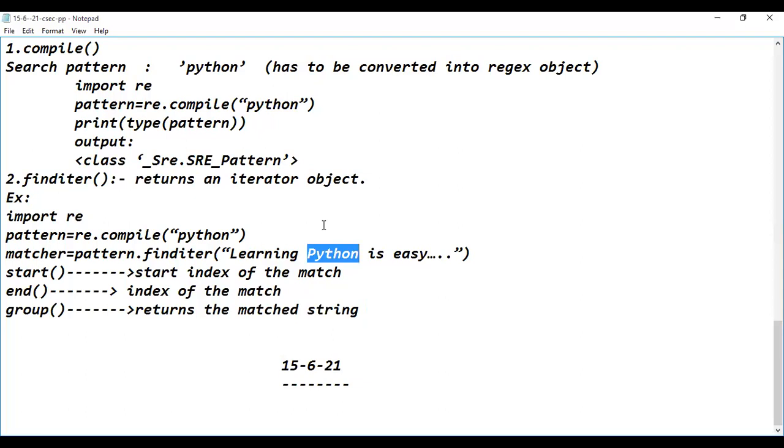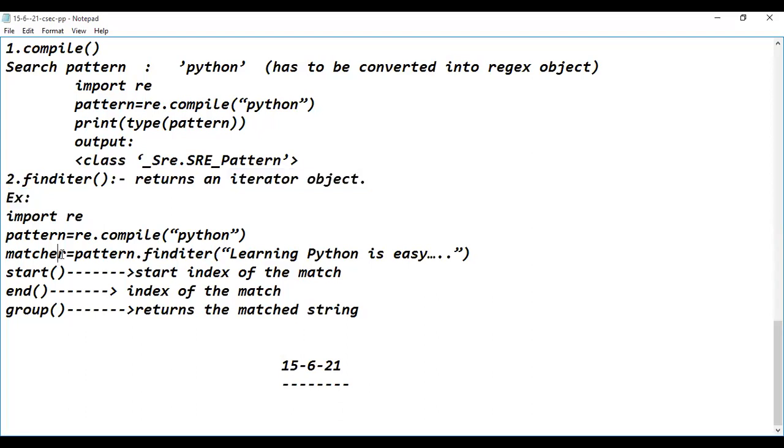If it occurs multiple times, all those occurrences are stored into an object, and that object will be returned by this finditer method. If the Python word is repeated multiple times in the target, the concerned range of indexes along with that Python will be returned by finditer. So it is returning an iterator object.